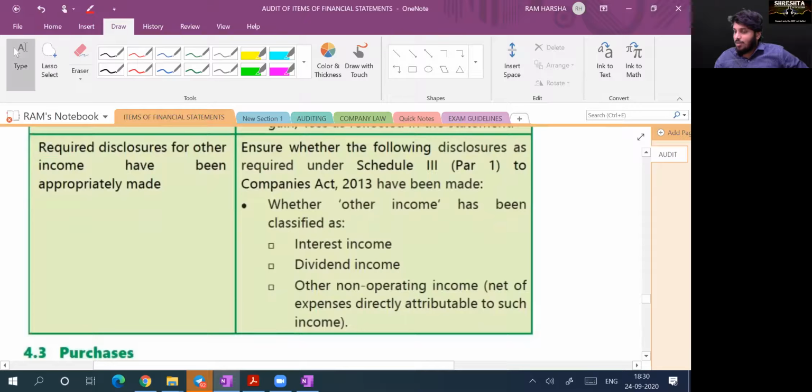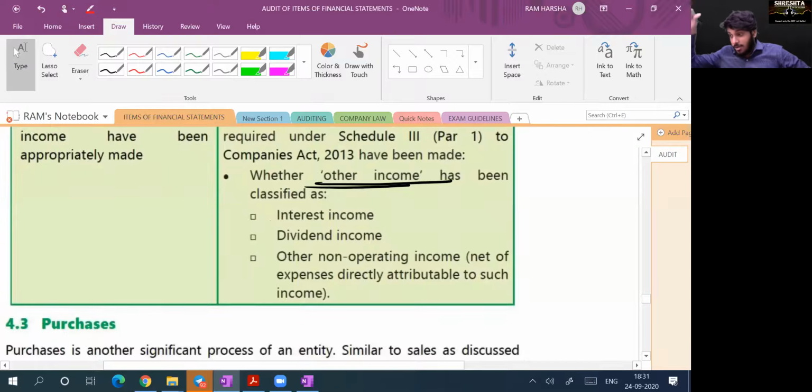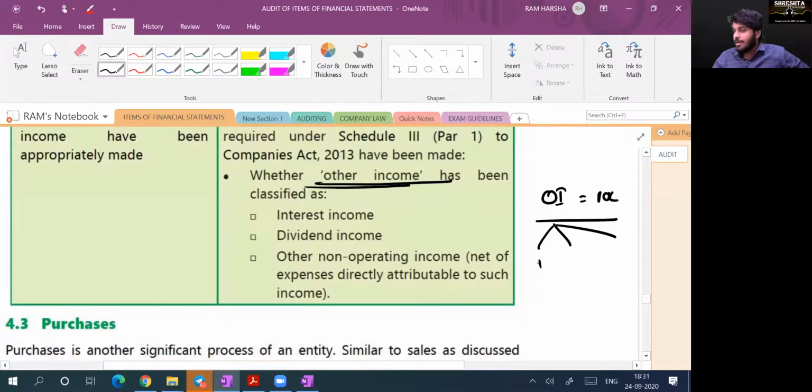So finally, how does this other income have to be disclosed in the balance sheet? I mean, in the notes to accounts. In the P&L, we will just show other income of 10 lakhs. In the notes to accounts, we will have to show the breakup: interest, dividend, other non-operating income. Getting it? You should always show it net of expenses. Interest minus collection charges, net interest you should show. Dividend minus collection charges, net dividend.